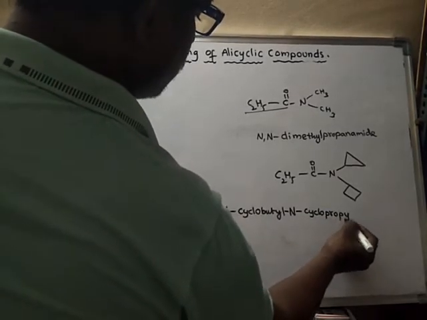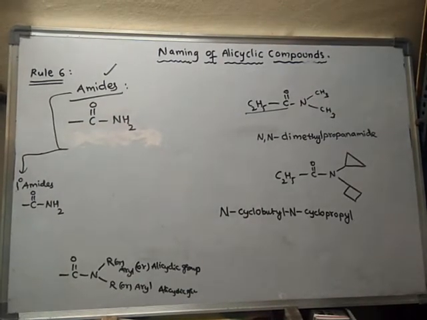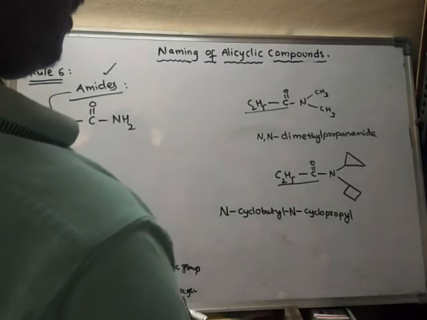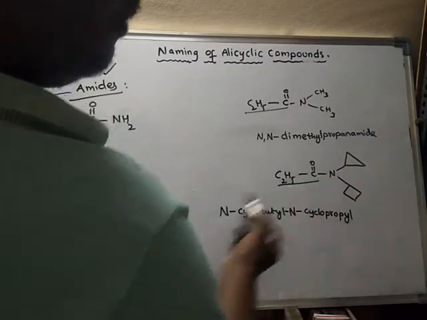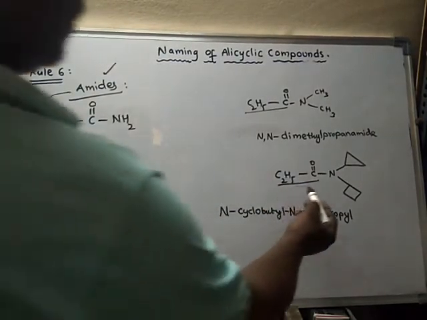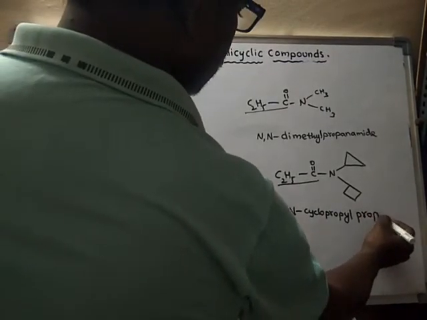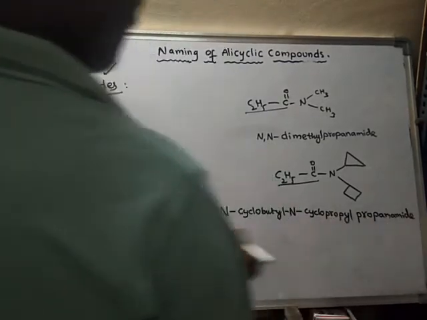Okay, N cyclobutyl, N cyclopropyl. It is a 3 carbon continuous chain and it is the parent chain. So the carbon of the functional group has become part of this chain. So this is a propanamide.